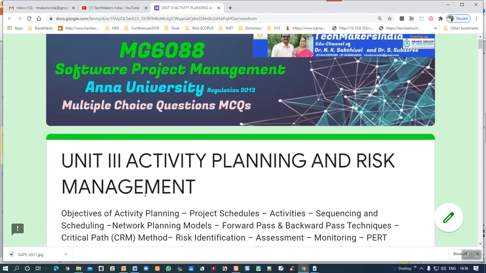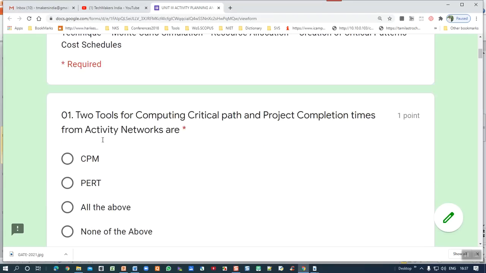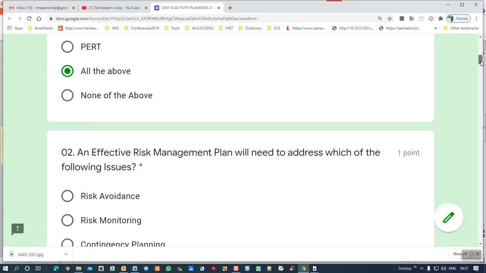It's the third unit, activity planning and risk management, which I already explained to you, so that you can easily give the answer. Two tools for computing critical path and project completion times from an activity network. Already told you, activity network means two mechanisms: one is called CPM and the other one is called PERT. So you can select this and that, better all the above. This is the correct answer.